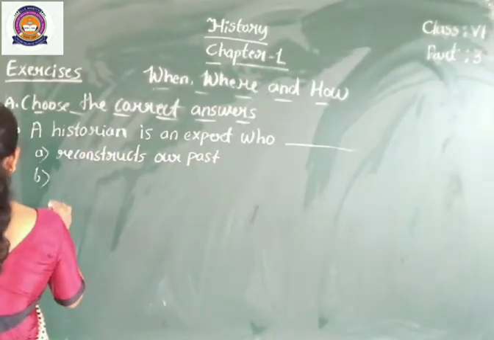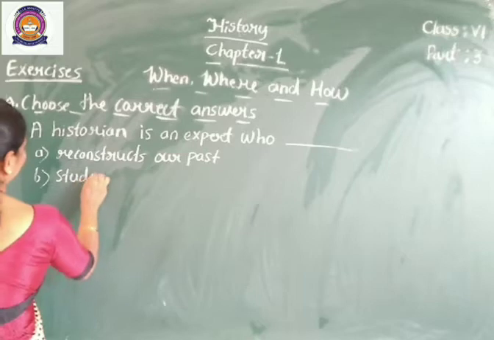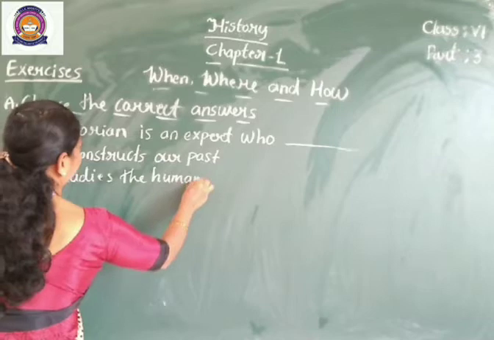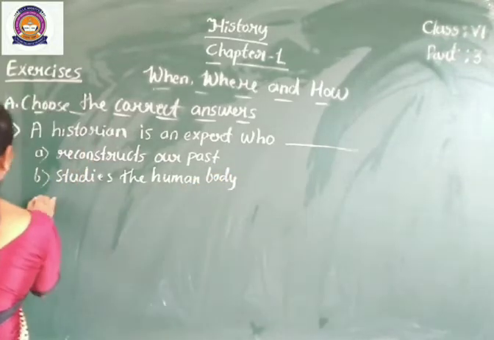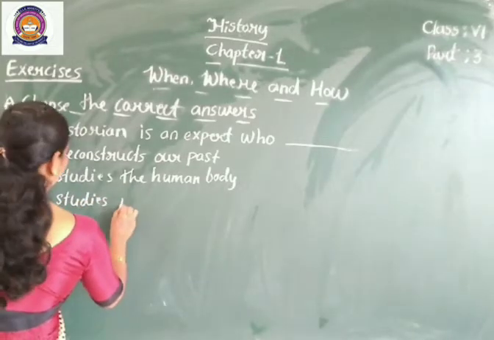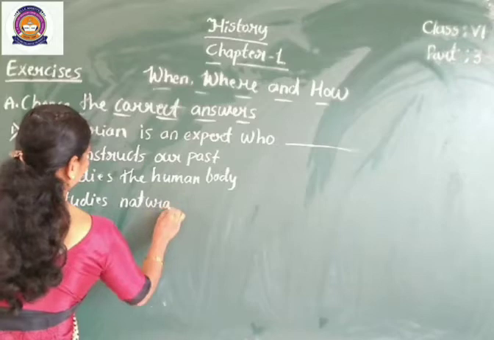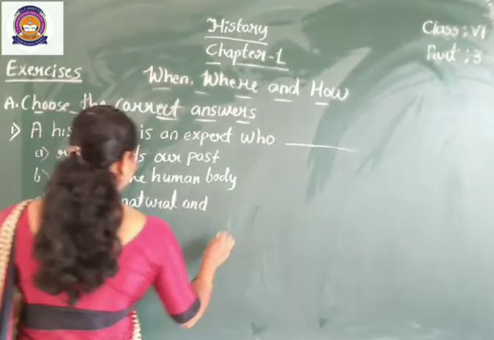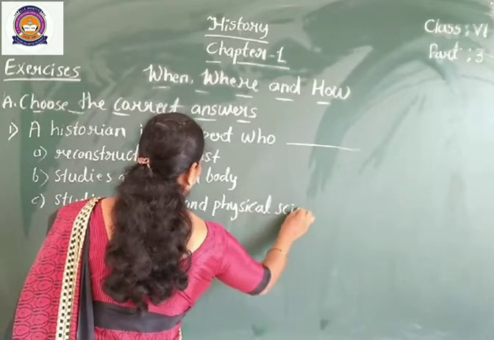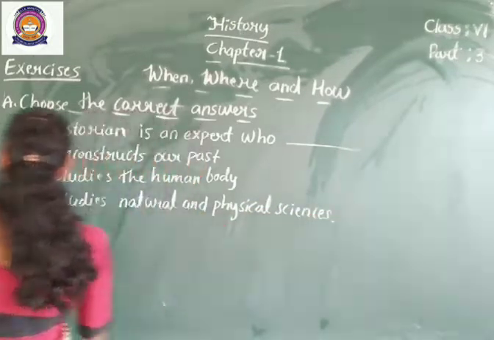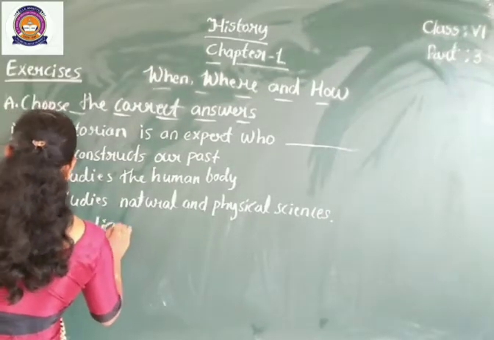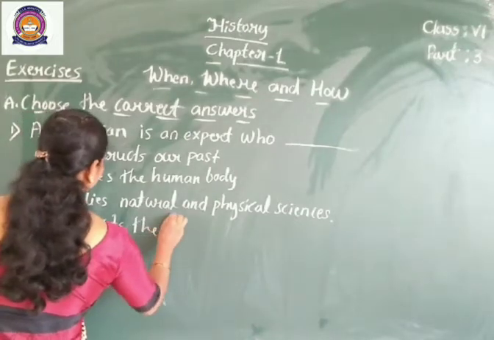Option B, studies the human body. Option C, studies natural and physical sciences. Option D, predicts the future.